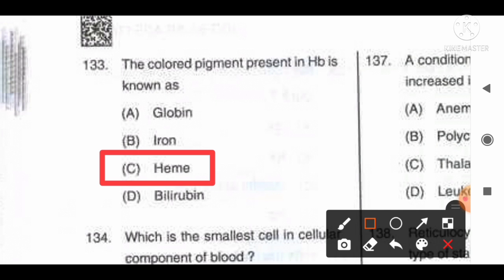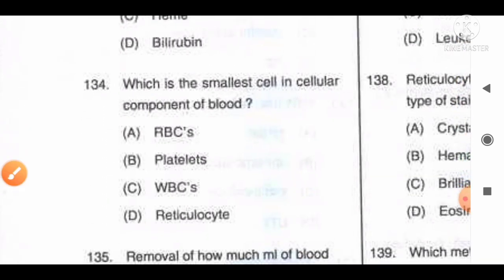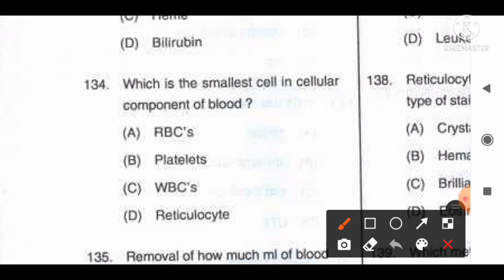Move to the next question, number 134. Which is the smallest cell in the cellular component of blood? The options are A, RBCs, B, platelets, C, WBCs, D, reticulocytes. And the correct answer for this question is option B. Platelet is the smallest cell in the cellular components of blood, whereas the largest cell is the monocyte with a 15 to 18 micrometer size, and the size of a platelet is generally around 2 to 4 micrometer. So option B is the correct answer for this question.